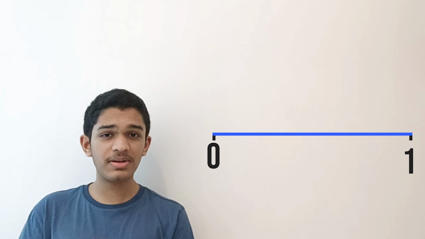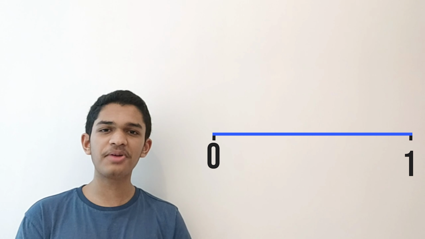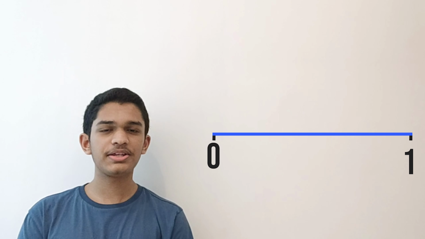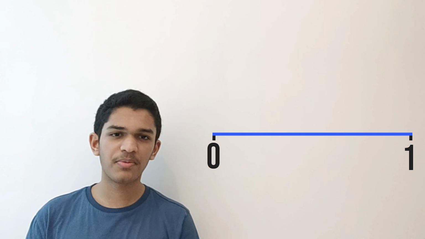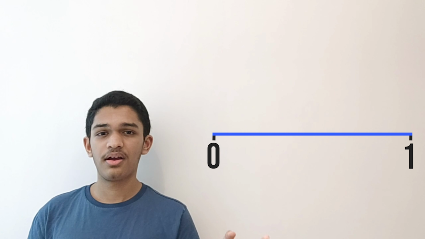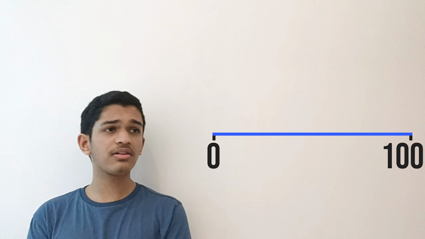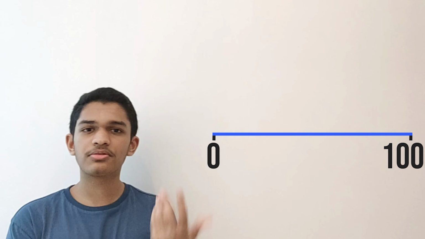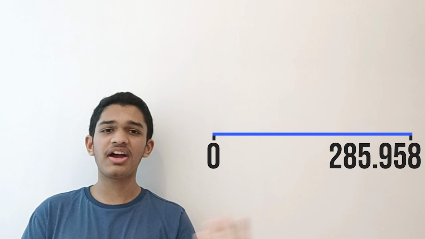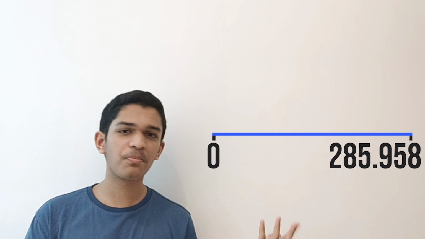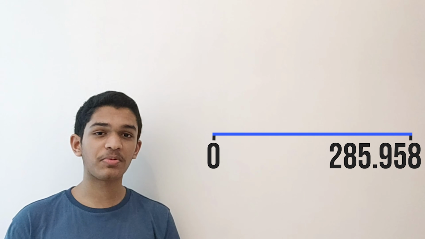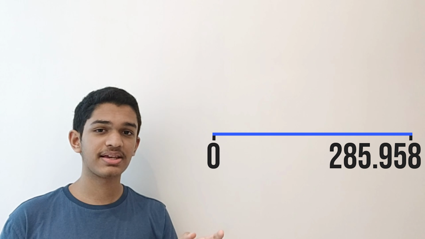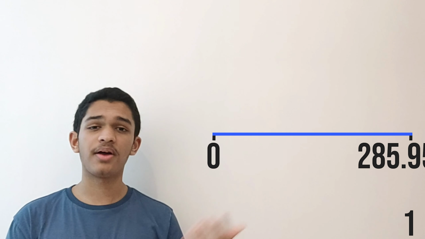Why does the probability scale start with 0 and end on 1? Well, you might say 0 because that's generally the starting number. But why 1? Why not 2 or even 100? Or why not 285.9582 or any other random number for that matter? Well, there is a lot more to why the probability scale's points are denoted by 0 and 1.